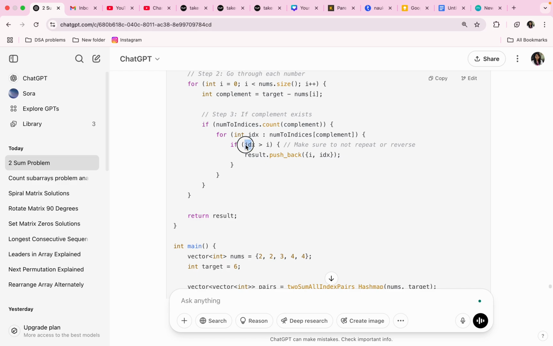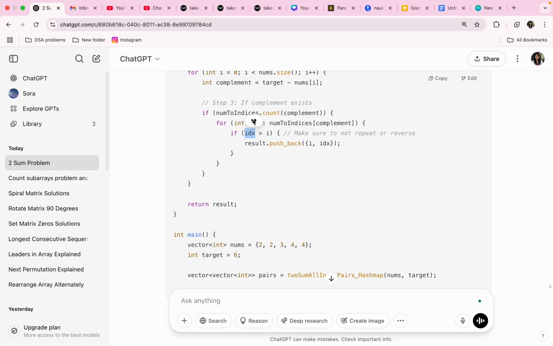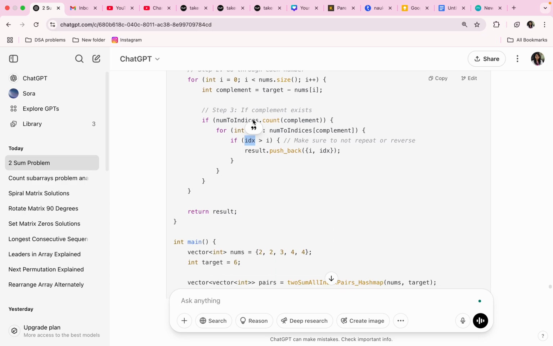This idx is an iterator in that list of a particular value. That list of indices will be there for a value, right? So in that small list, this idx iterator will move, and if it is greater than i, then result dot pushback pair of i comma idx. Outside of this loop, this if block, this for loop, and the outer for loop, we will return the result.